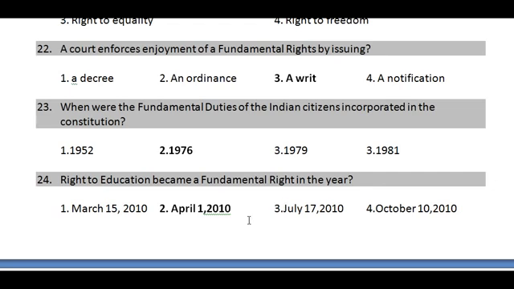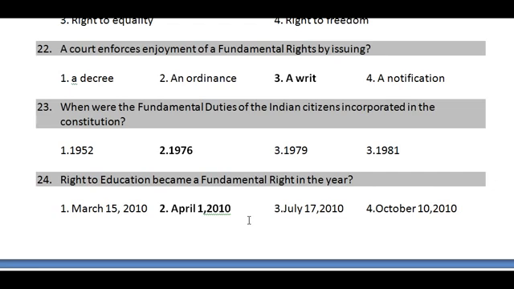And under the same 86th Amendment Act, one provision in the Directive Principles of State Policy was amended. In Article 45, it used to be free education for children from 0 to 14 years, but it was changed to free proper care and free education to children from 0 to 6 years, and from 6 to 14 years it was included as a fundamental right under Article 21 as Article 21A.